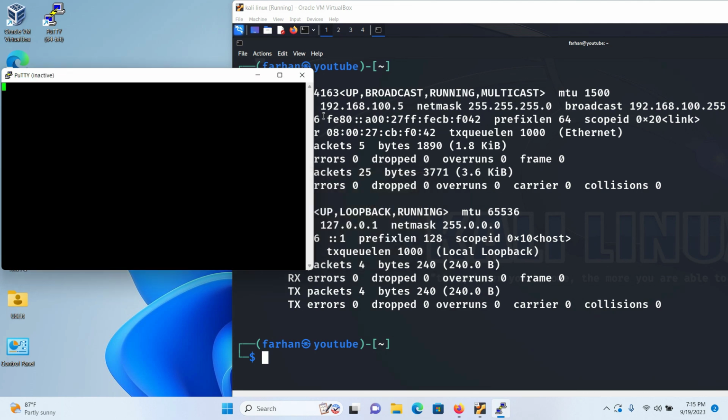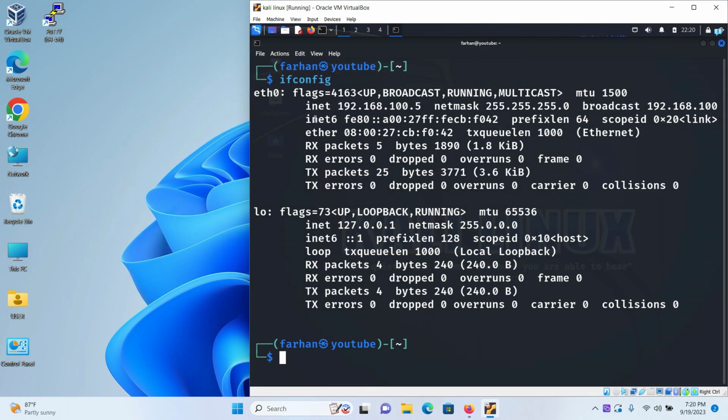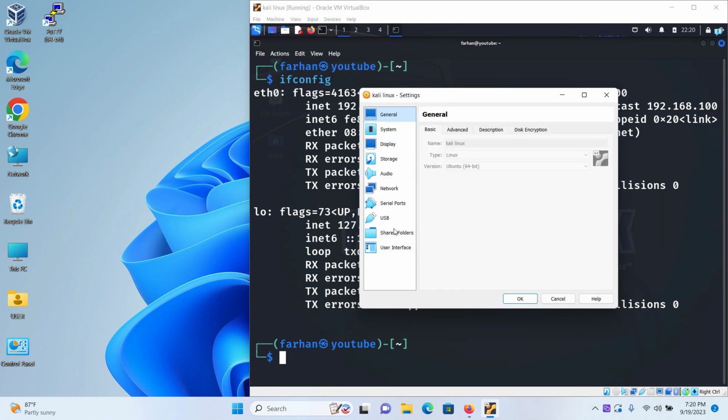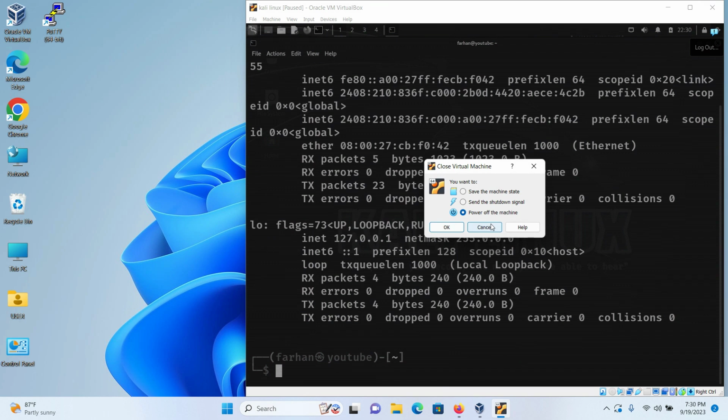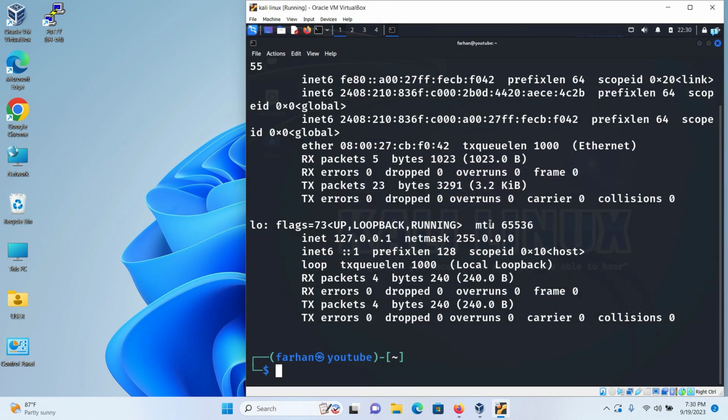First, click on OK, close PuTTY. Next, in your virtual machine, on the upper tab, click on Machine, click on Settings. When the Settings tab opens up, click on Network. Here, make sure it is attached to bridged adapter and then click on OK. Then stop your machine and start your machine again and try reconnecting to PuTTY.